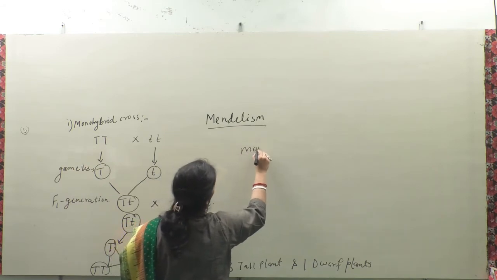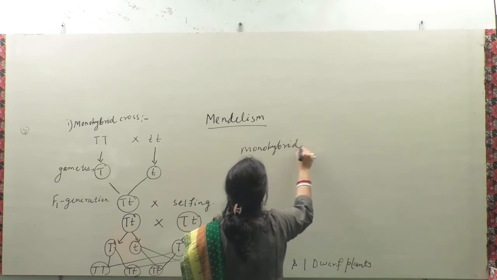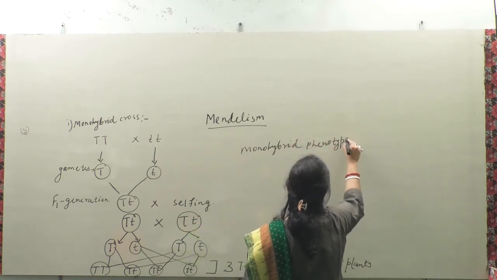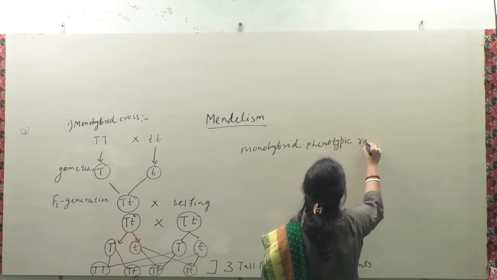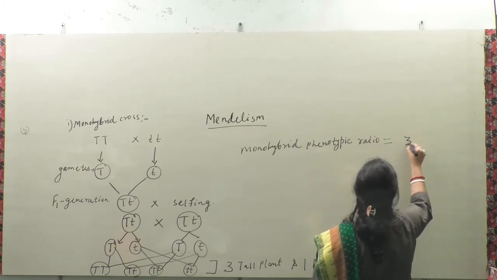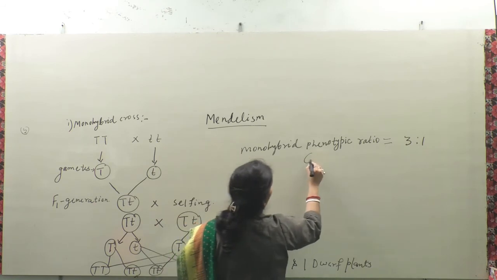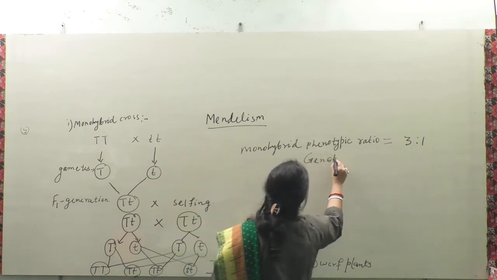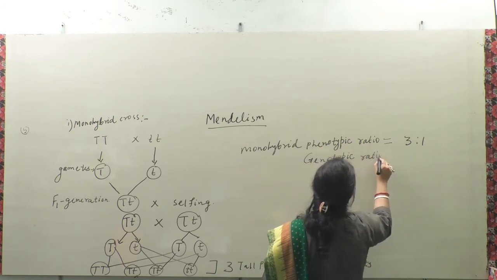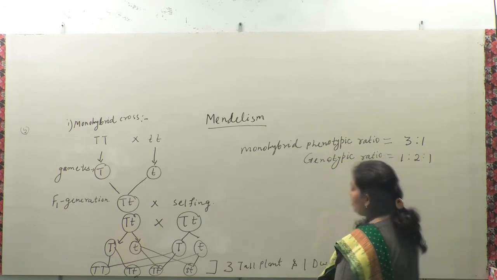What is the monohybrid ratio here? The monohybrid phenotypic ratio of Mendel is 3:1, and the genotypic ratio is 1:2:1.